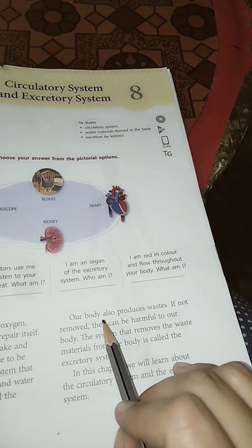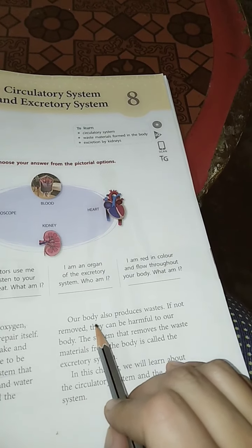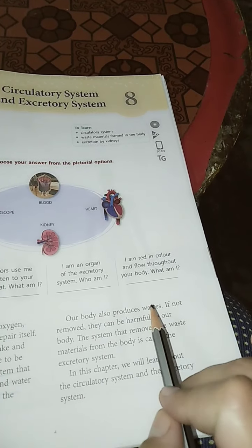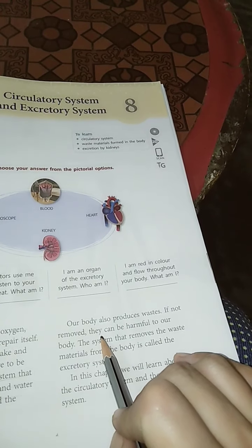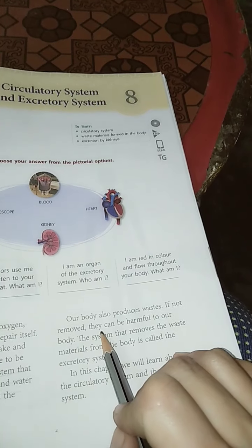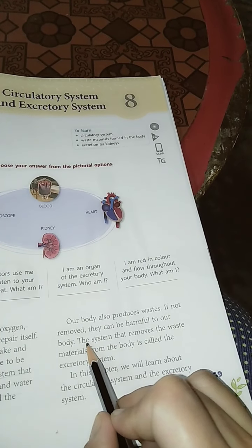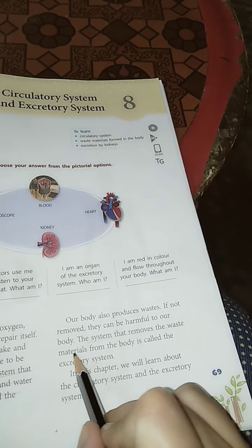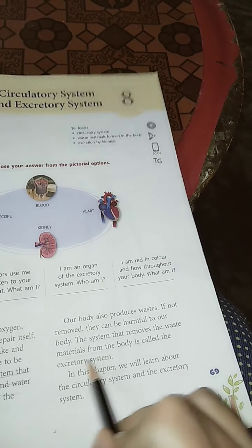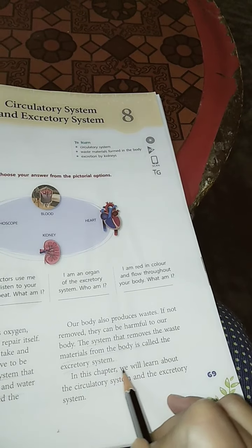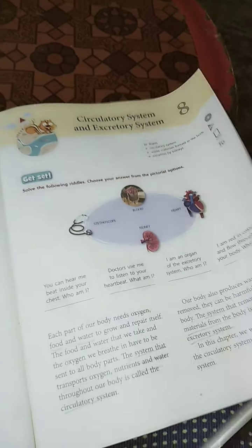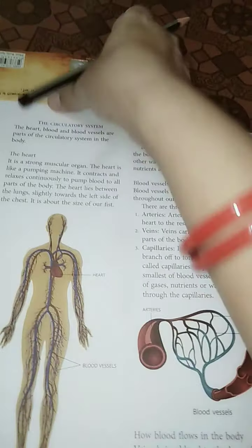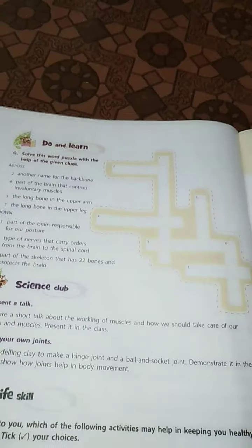Our body also produces waste. Whatever we eat, breathe, in everything we have some or the other type of waste material, so it needs to be removed. If it is kept inside the body, then it will create diseases. So this system that removes waste materials from the body is called the excretory system. In this chapter we will learn about the circulatory system and the excretory system. So first is circulatory system.